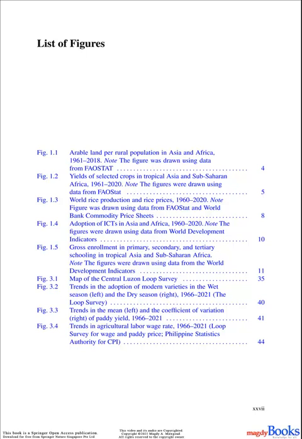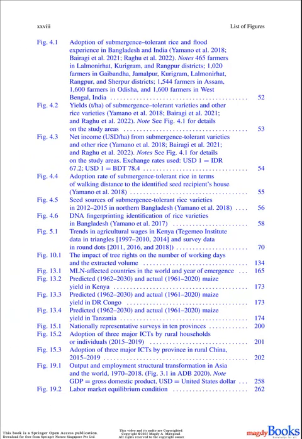Figure 3.3. Trends in the mean, left, and the coefficient of variation, right, of paddy yield, 1966 to 2021. Figure 3.4. Trends in agricultural labor wage rate, 1966 to 2021. Loop Survey for Wage and Paddy Price. Philippine Statistics Authority for CPI. Figure 4.1. Adoption of submergence-tolerant rice and flood experience in Bangladesh and India.